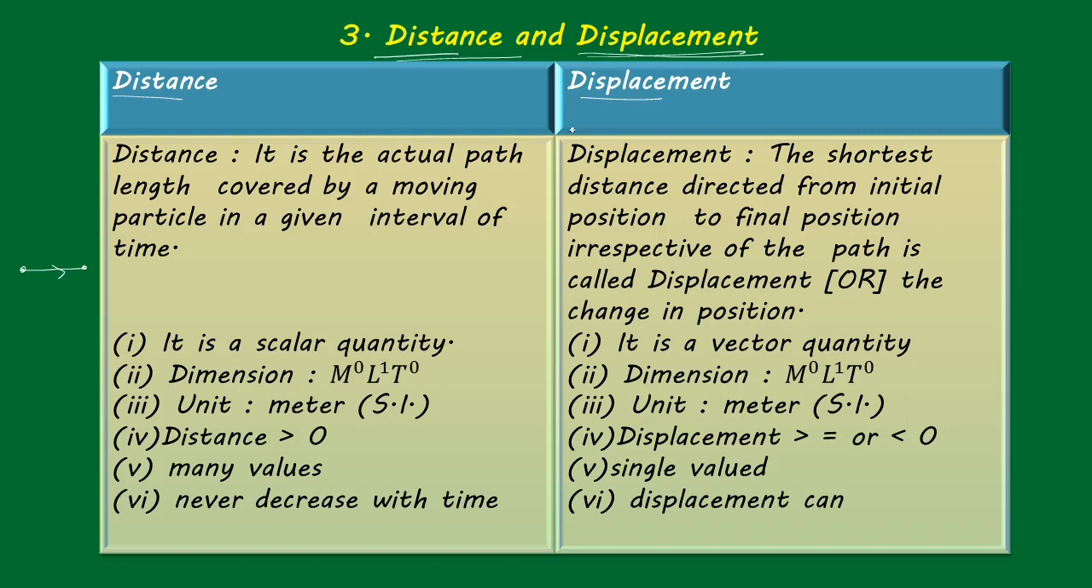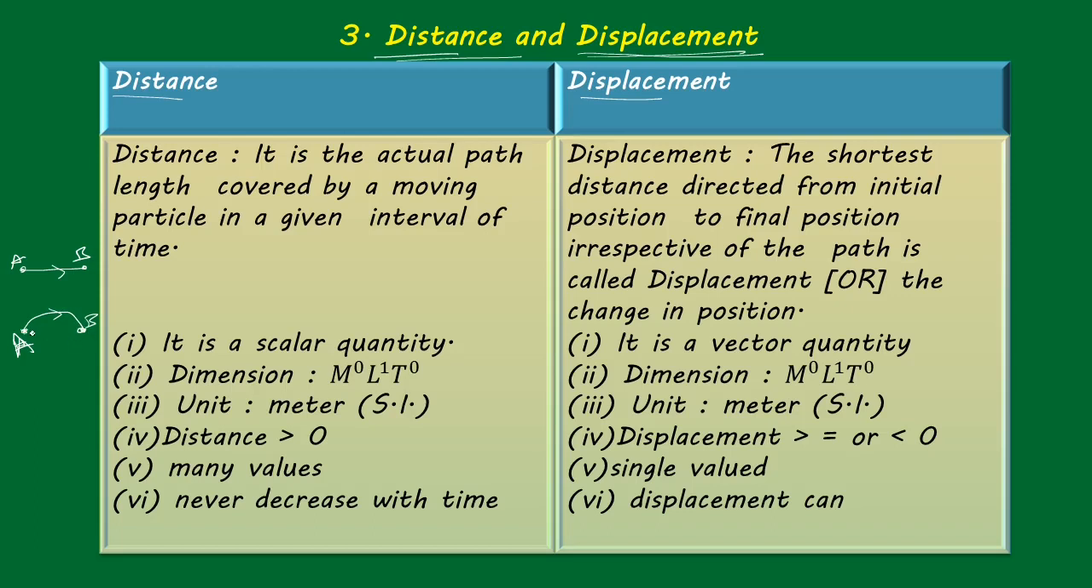Now second, the displacement: the shortest distance directed from initial position to final position, irrespective of the path, is called displacement. Suppose the particle is not in a straight line, but moved in this way and reached the same position B. Here also A and here also B. For the first case, the particle moved in a straight line from A to B only. But in a different situation, the particle moves a long distance and reaches the same point B.